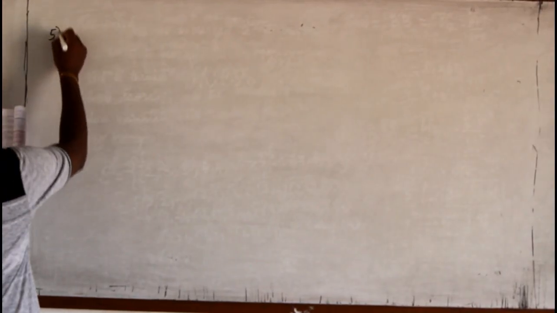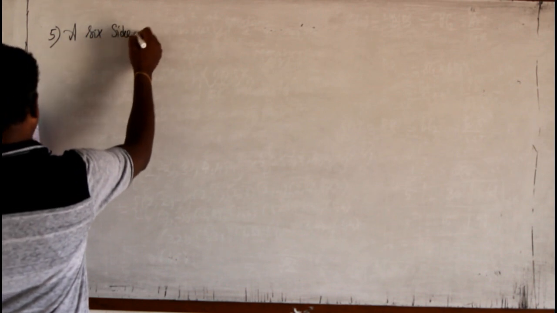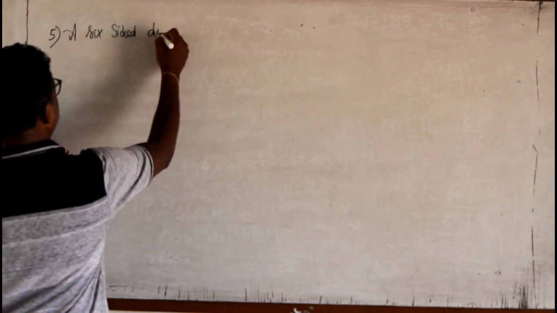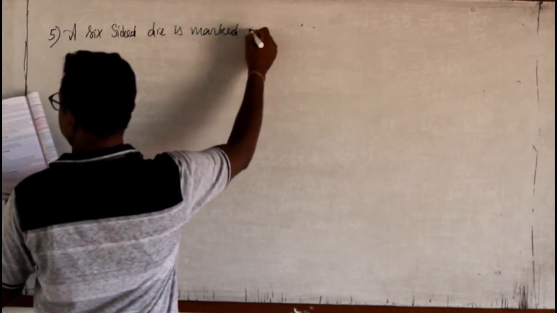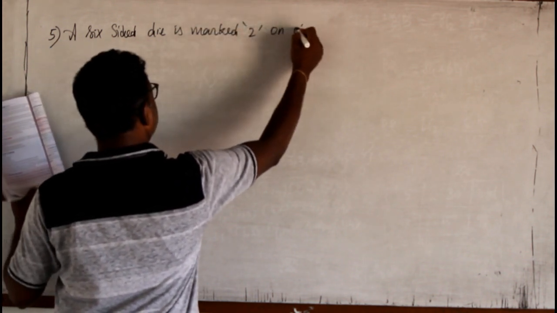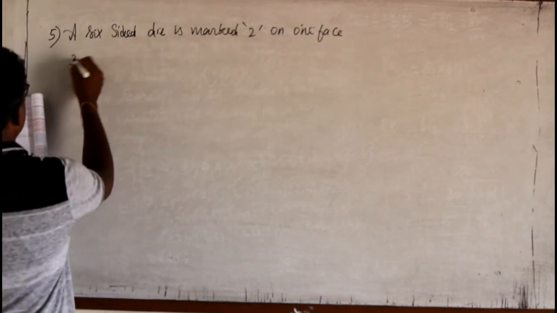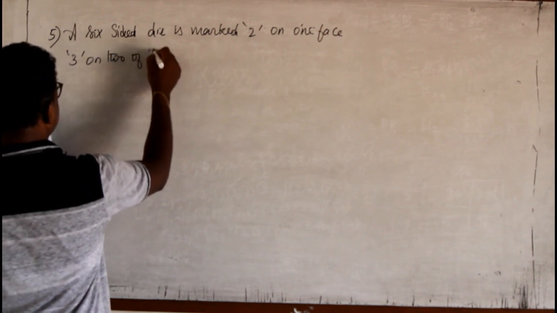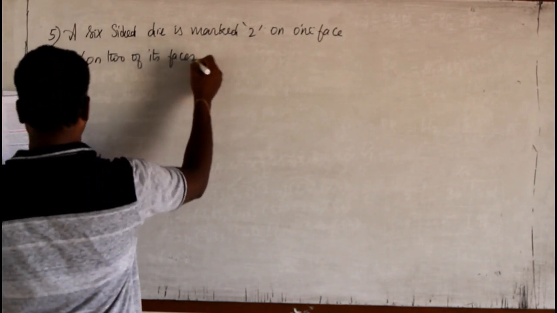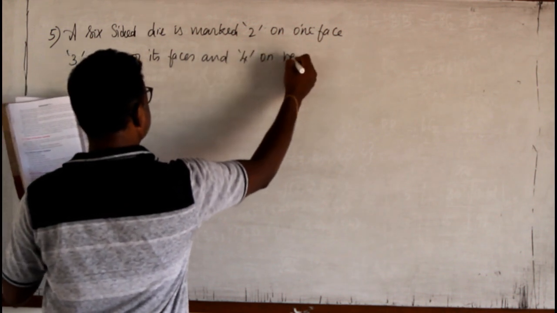Now we should go to the 5th problem. A 6-sided die is marked 2 on one face, 3 on 2 of its faces, and 4 on the remaining faces.